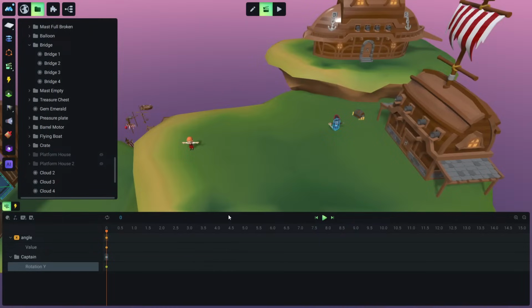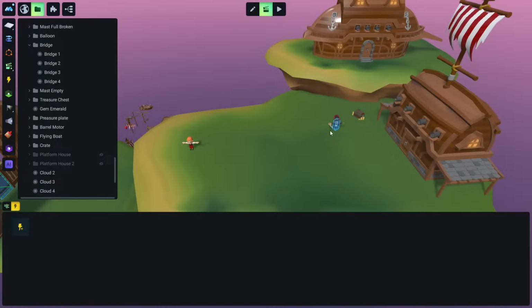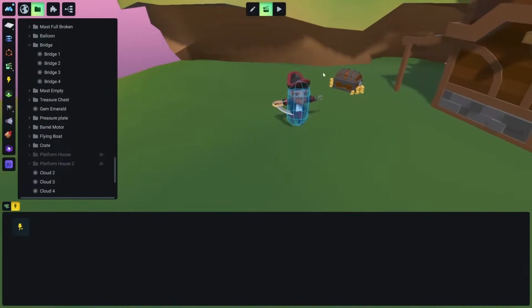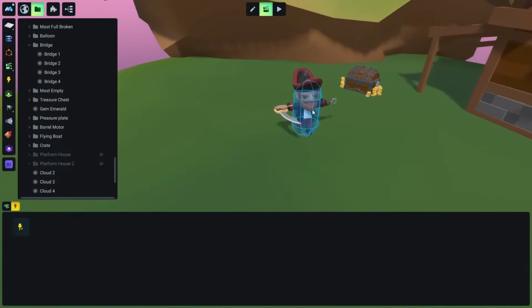And we want this animation to play in loop. We don't need a second keyframe. And we go to the triggers tab, and we want this animation to play as soon as our character is enabled. If our character is not enabled, we don't want this tracking to happen. We want it only to happen when this character is enabled.